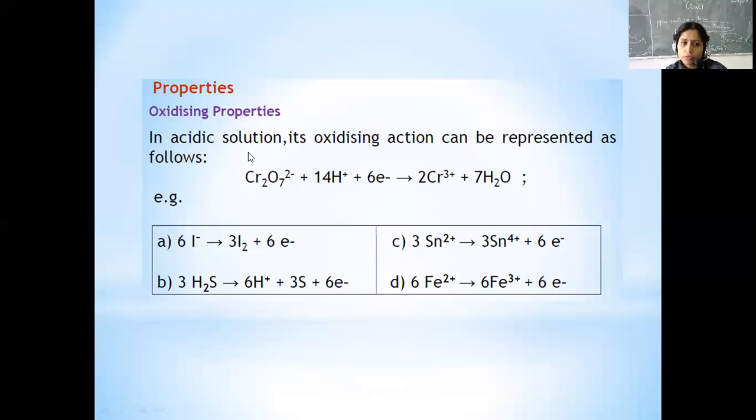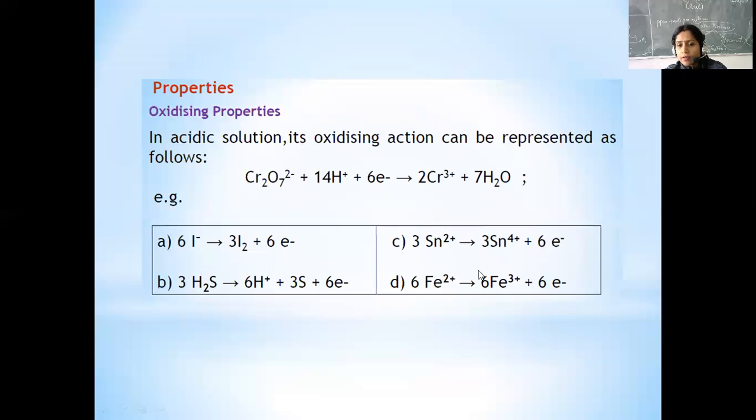If you see the properties, in acidic solution, the oxidizing action is represented like this. In the acidic medium, chromium 6+ is reduced to chromium 3+. Like if you see in this reaction, iodide is being oxidized, and then sulfur is being oxidized, and then tin is being oxidized, iron is being oxidized. So this is the oxidizing action.